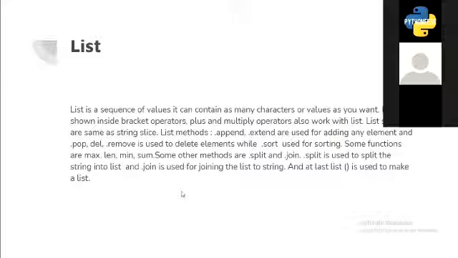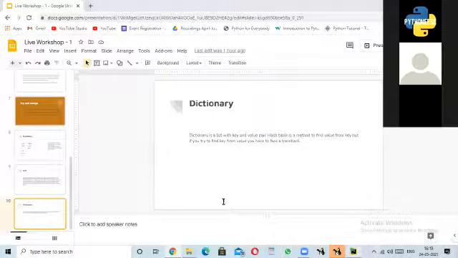And as previously told, max, len, min, sum functions just give the maximum value, the length of the list, the minimum value, and the sum of all the numerical values in the list respectively. The other methods also include dot split and dot join, and they can be used to join different lists that are stored in different variables. Lastly, you can create a list, rather than declaring it using square brackets, by using the list function. So Daksh will show you some examples. Go ahead, Daksh.